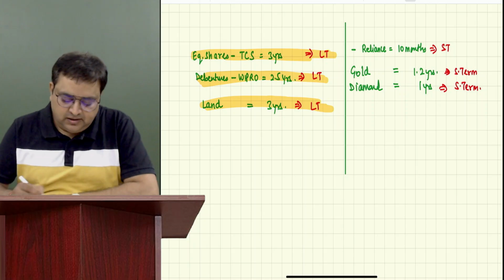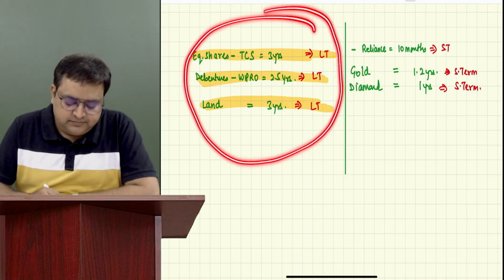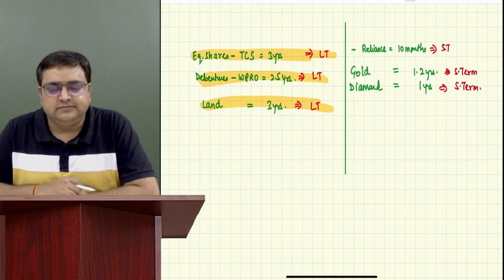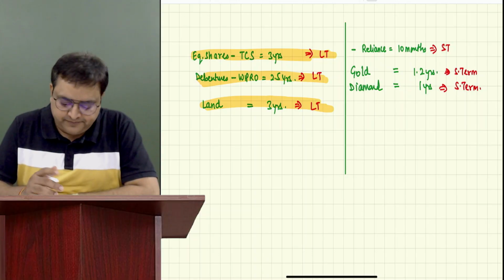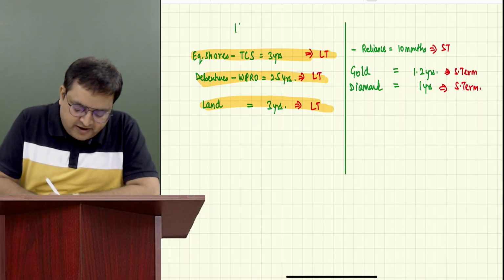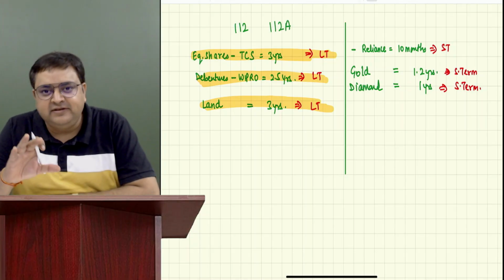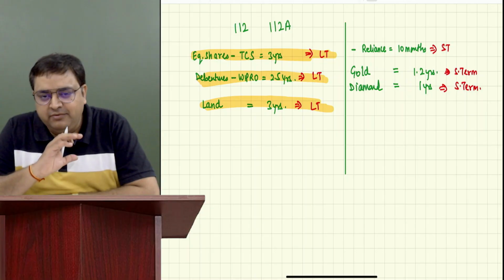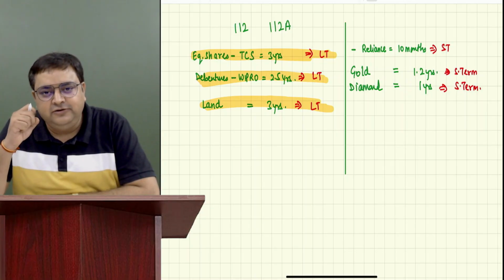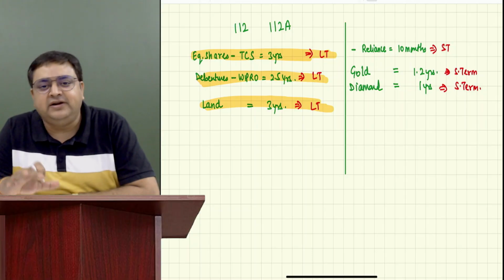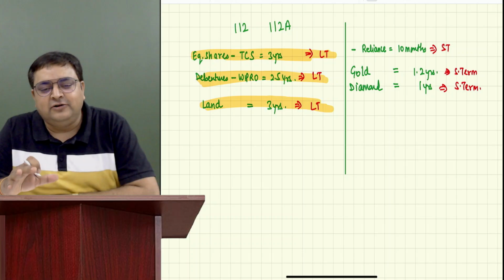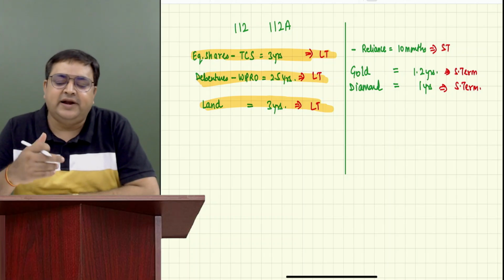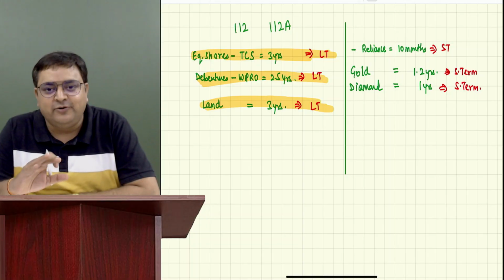Now, guys, long term is always special income. There are two sections in long term: section number 112 and 112A. Don't try to remember these sections. I will be using these sections more than 1,000 times during the lectures, and unintentionally you will be able to retain these sections.